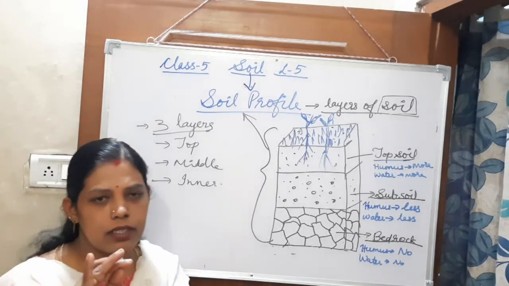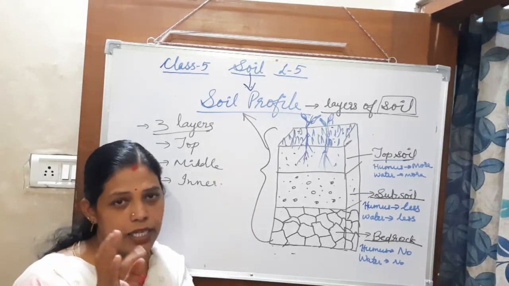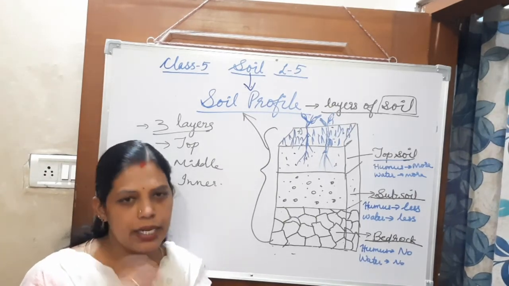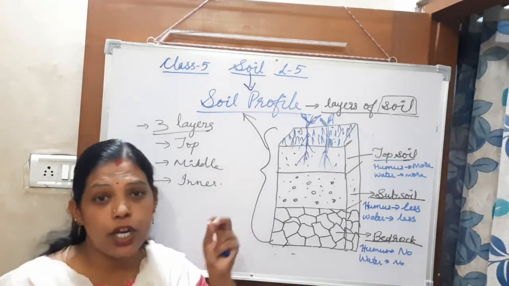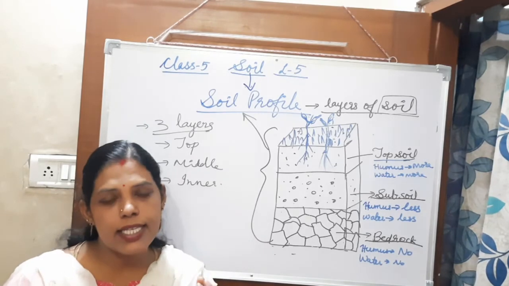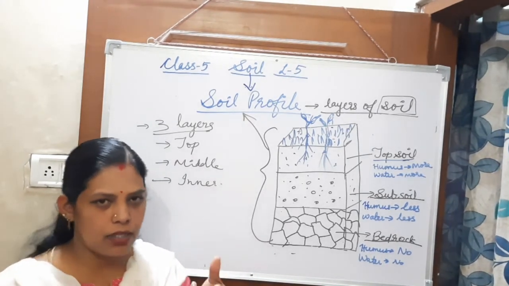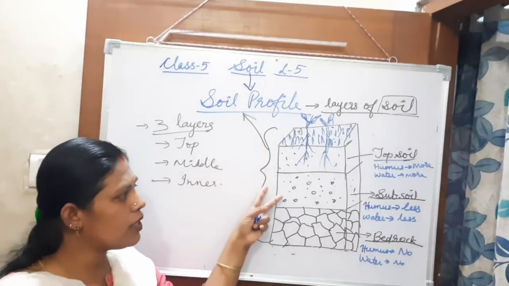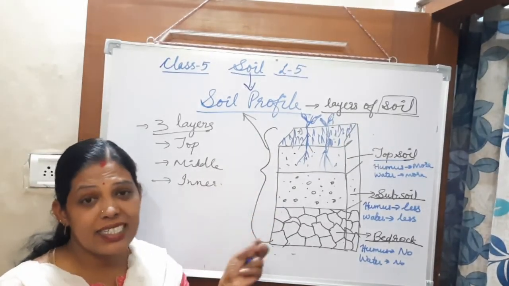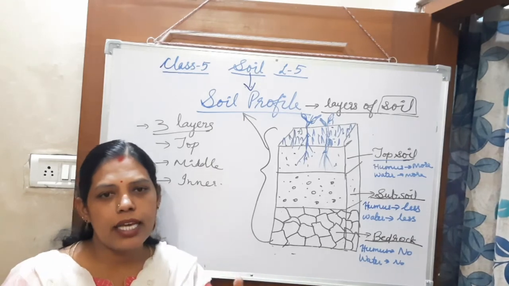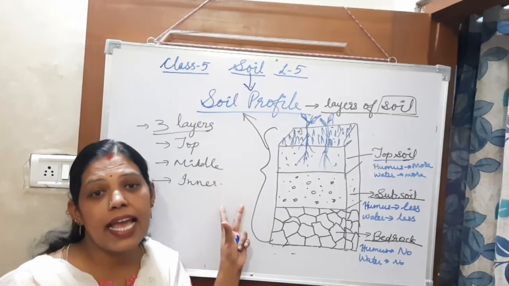The first one, the layers of the earth, that is the crust, mantle, and core. Then you learned what soil is. It is the topmost layer of the earth's surface. Then you learned about the types of soil, that is gravel, sand, and clay.